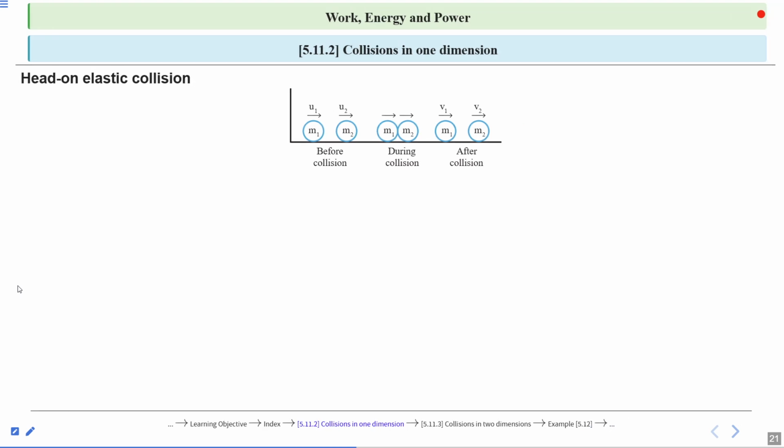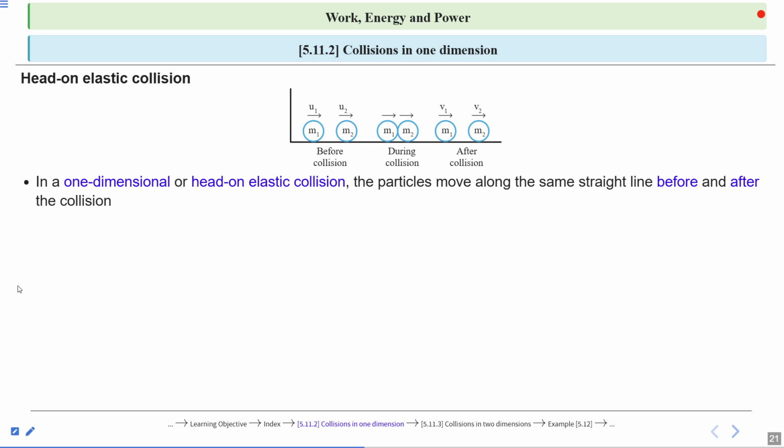Now head-on elastic collision. In one-dimensional or head-on elastic collision, the particles move along the same straight line before and after collision. So this is the scenario.